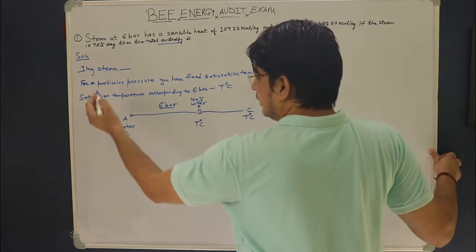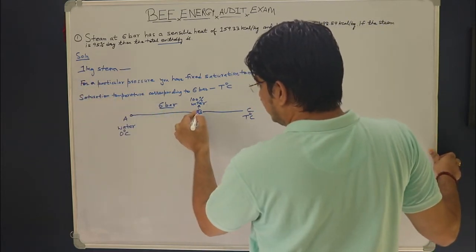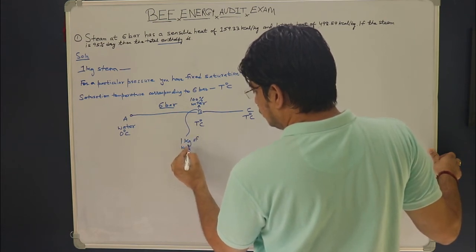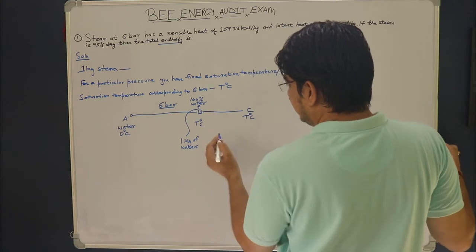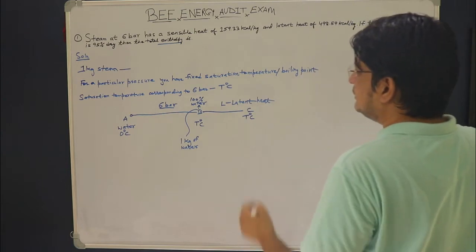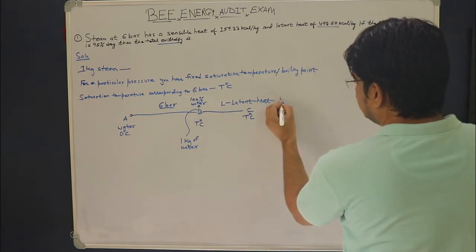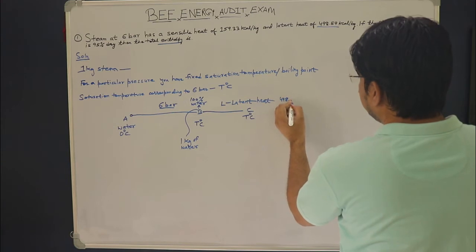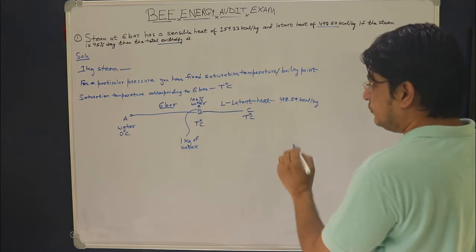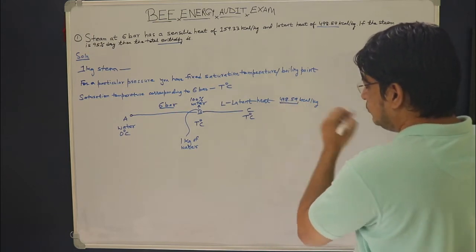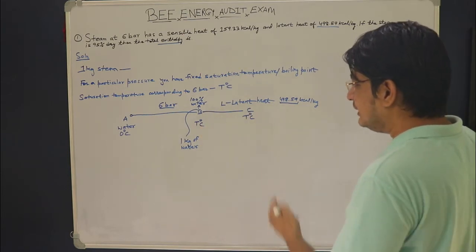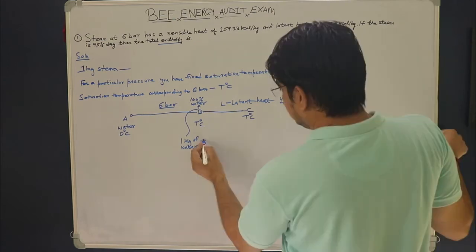What I have assumed is 1 kg of water. So here at this point you will be having 1 kg of water, and the latent heat corresponding to this pressure is given as 498.59 kilocalorie per kg. This means when you add 498.59 kilocalorie of heat energy per kg of water which is at its saturation temperature, then it will completely change into steam.